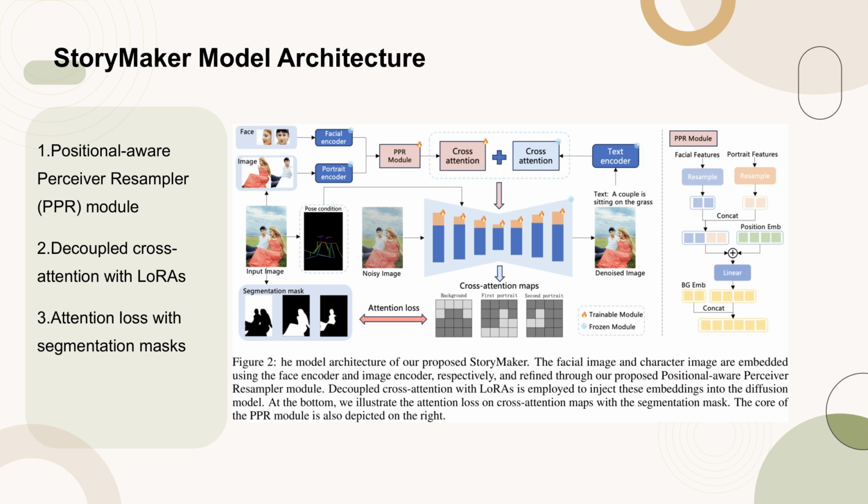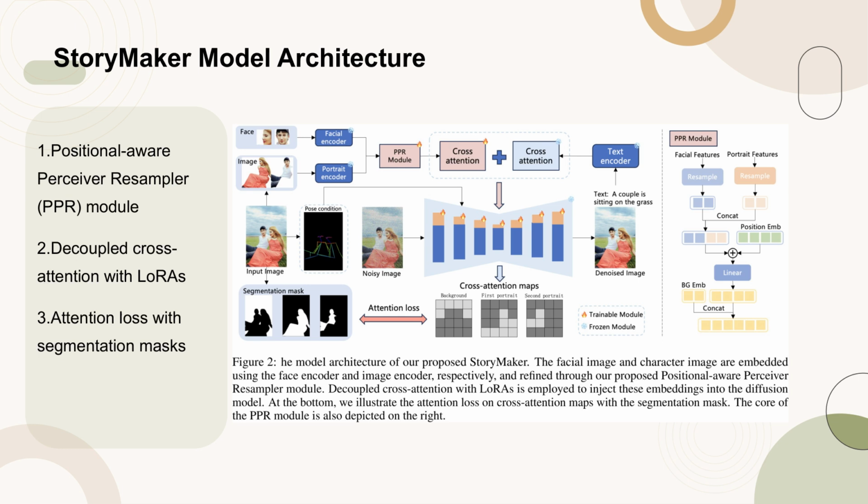Figure 2 illustrates the architecture of our proposed Storymaker model. The facial image and character image are first embedded using the face encoder and image encoder, respectively. These embeddings are then refined through our proposed Positional-Aware Perceiver Resampler (PPR) module. To inject these refined embeddings into the diffusion model, decoupled cross-attention with LoRAs is employed. At the bottom of the figure, the attention loss on cross-attention maps with the segmentation mask is illustrated.